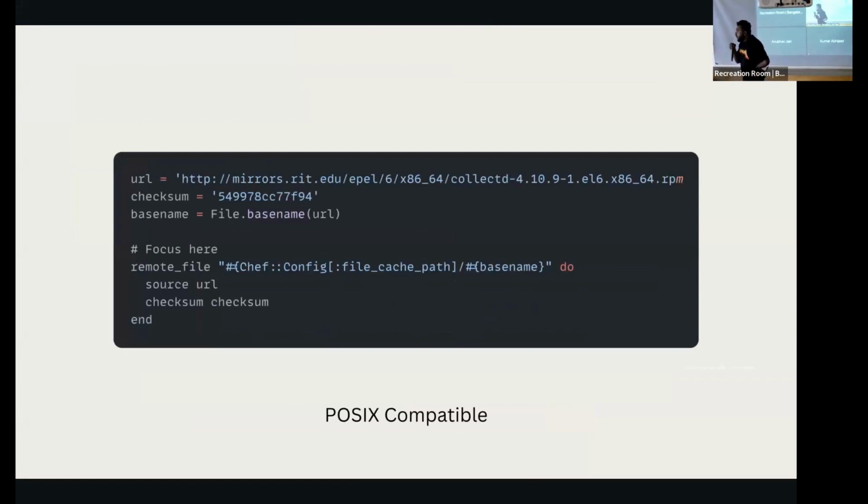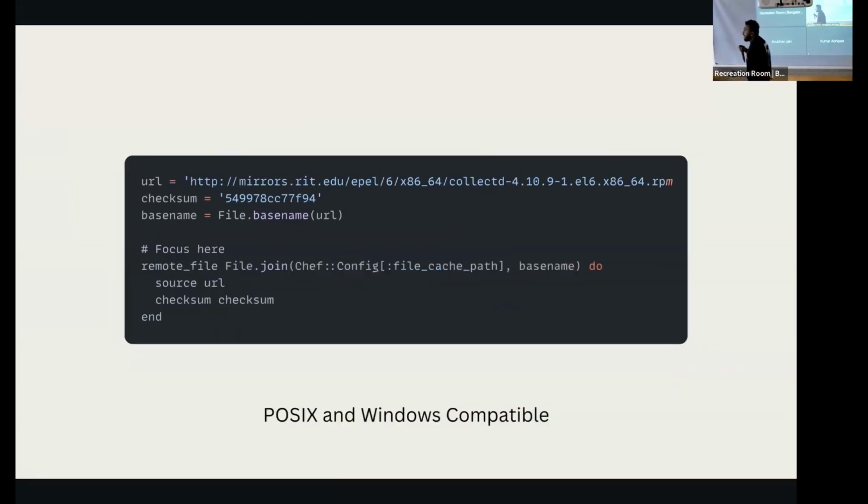Just talking a bit more about writing extendable abstractions. If you go ahead and define a remote file to be downloaded at a hardcoded path, this will work only on Unix-based systems, because this path will not work in Windows systems, since Windows uses backslashes, right?